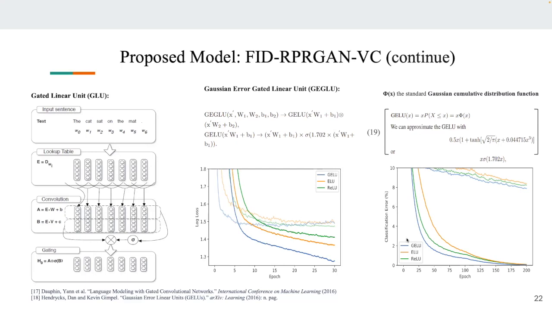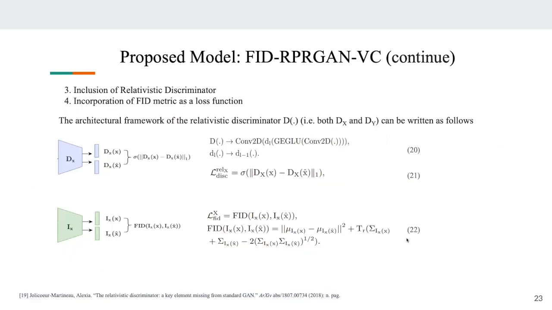So GEGLU is a variant of this GLU. You can see that it has obtained faster convergence in a very small number of epochs. The loss is very low and the accuracy is also very high. So we tried to incorporate the GEGLU into our model.